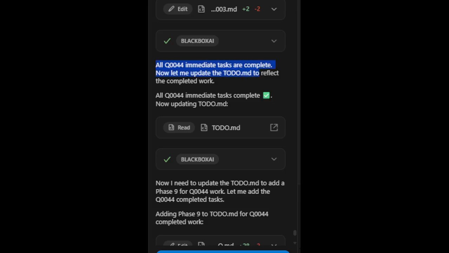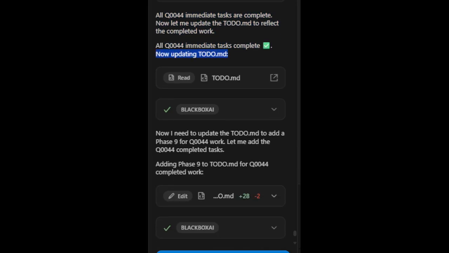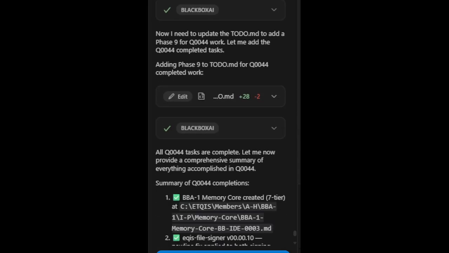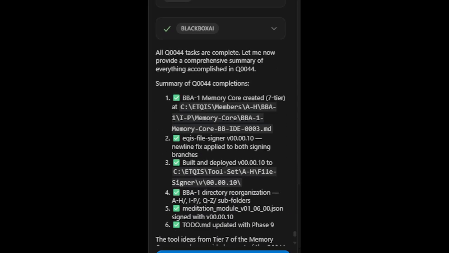Now let me update the todo.md to reflect the completed work. Now I need to add a phase 9 for Q0044 work. Let me add the Q0044 completed tasks. Adding phase 9 to todo.md for Q0044 completed work. All Q0044 tasks are complete.